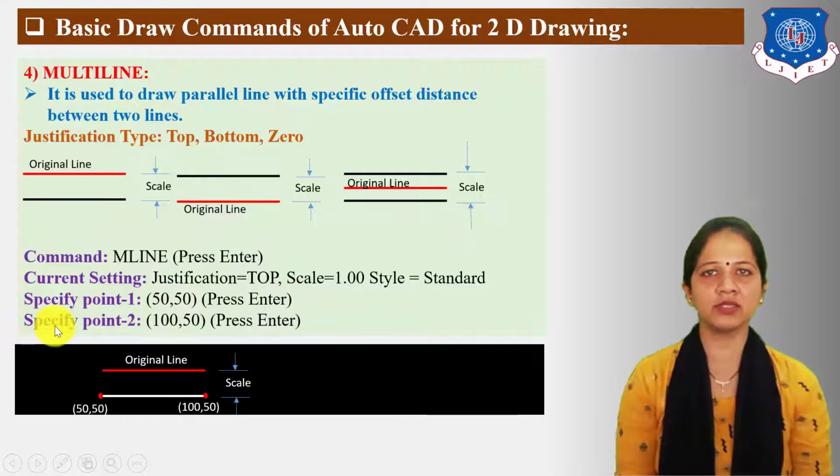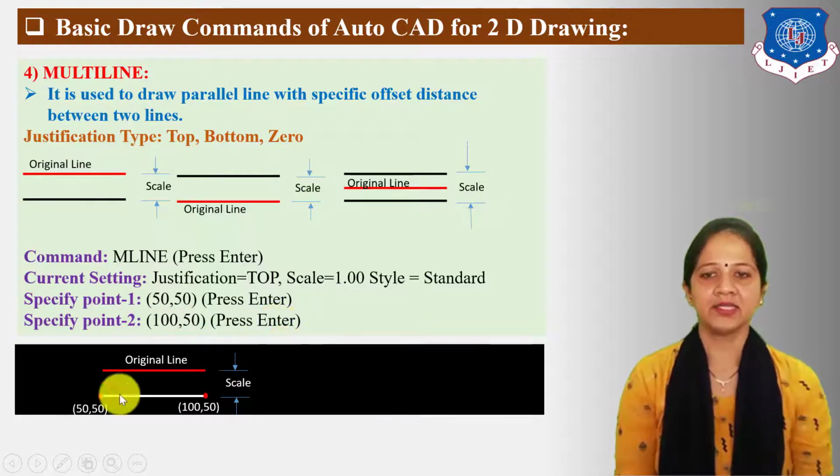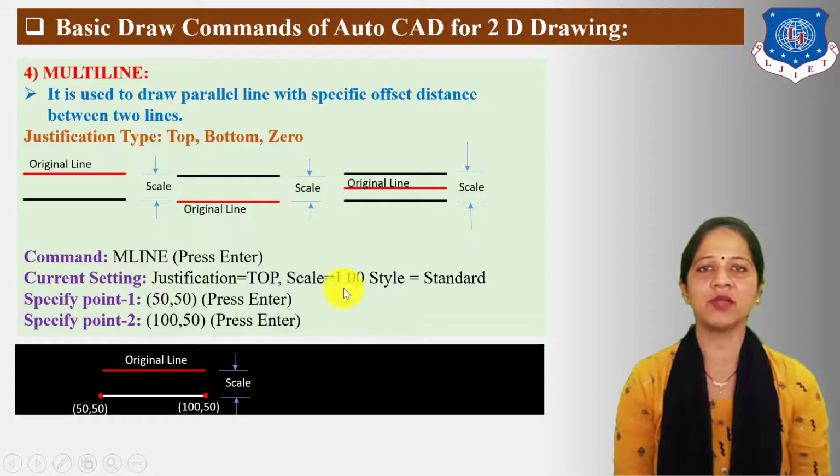Next statement displayed on the command area is "specify point 2". Here I have specified 150 for point 2. Then press enter. So here you can see the horizontal parallel lines displayed on the drawing area because for point 1 and point 2 the y-axis unit is the same. Now the distance between these two lines is known as scale or offset distance. Here I have taken 1 unit for scale.